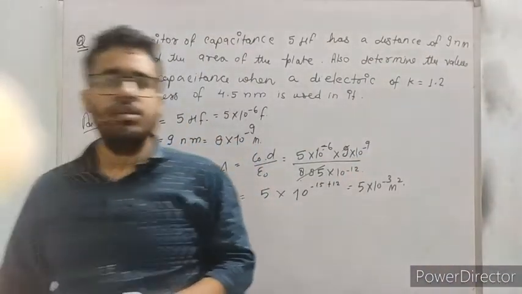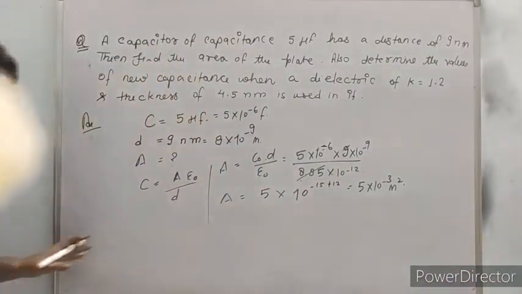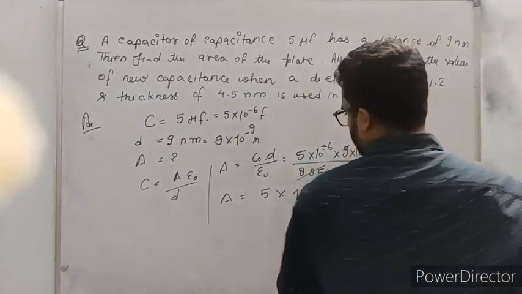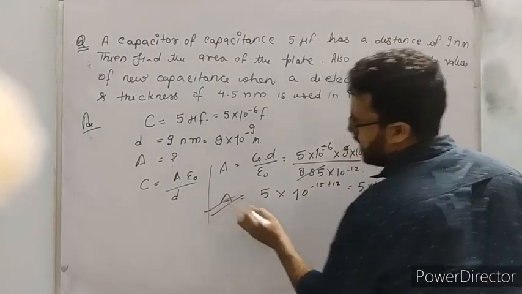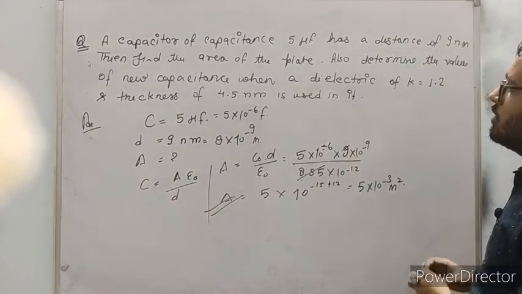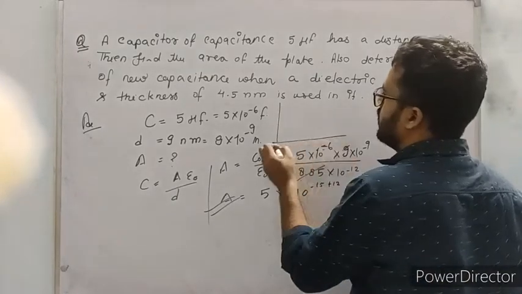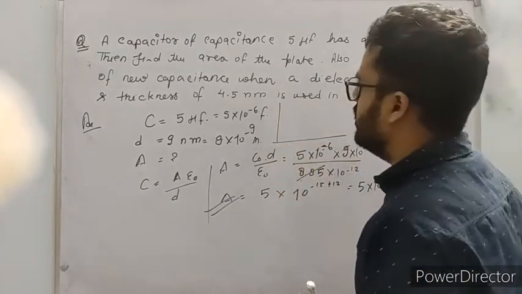This is a good capacitor, having a good size of capacitor. This is the cross sectional area which is coming out from the question. And now we see the next part of the question.